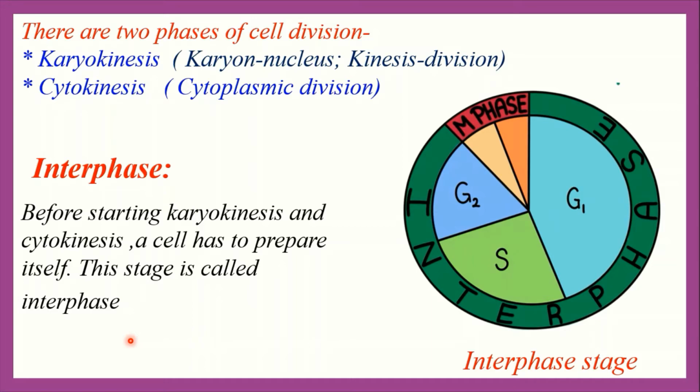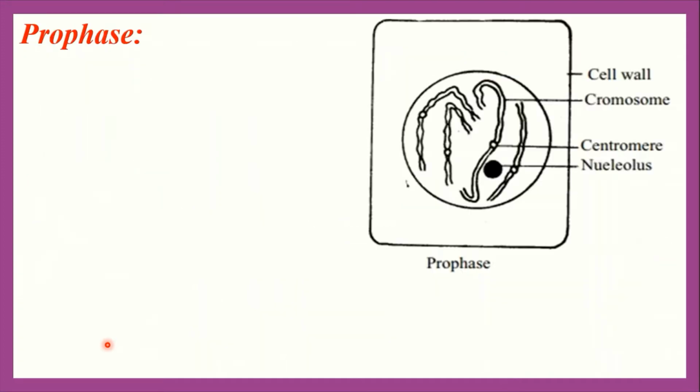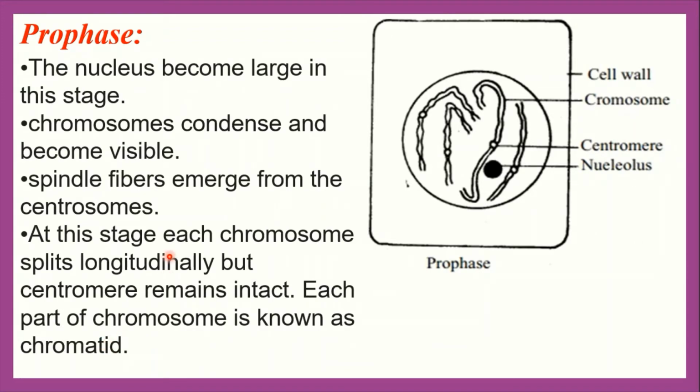Now everybody see the different stages of mitosis cell division. This is the longest stage of mitosis cell division. See the figure, this one is the figure of prophase. In this stage, the nucleus becomes larger in size. Why does the nucleus become larger in size? Because in this stage, the nucleus absorbs a large amount of water and chromosomes condense and become visible. Spindle fiber emerges from the centrosome.